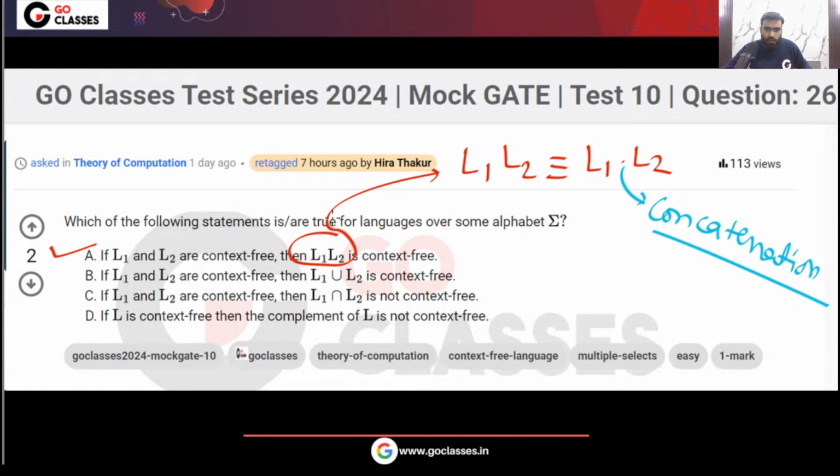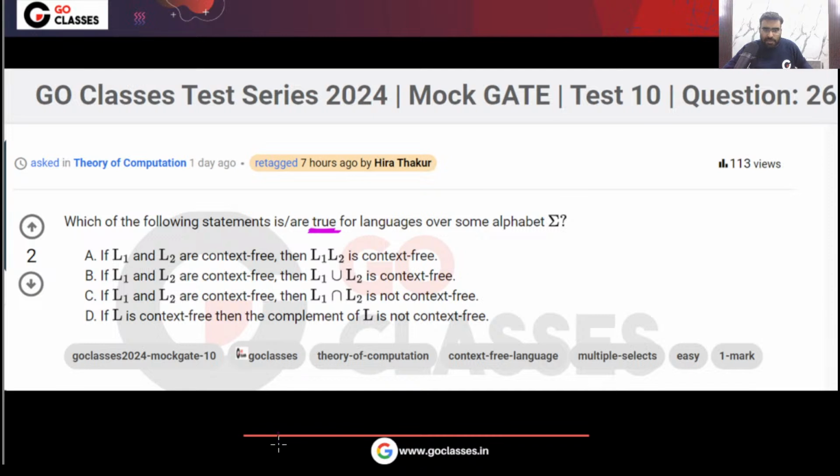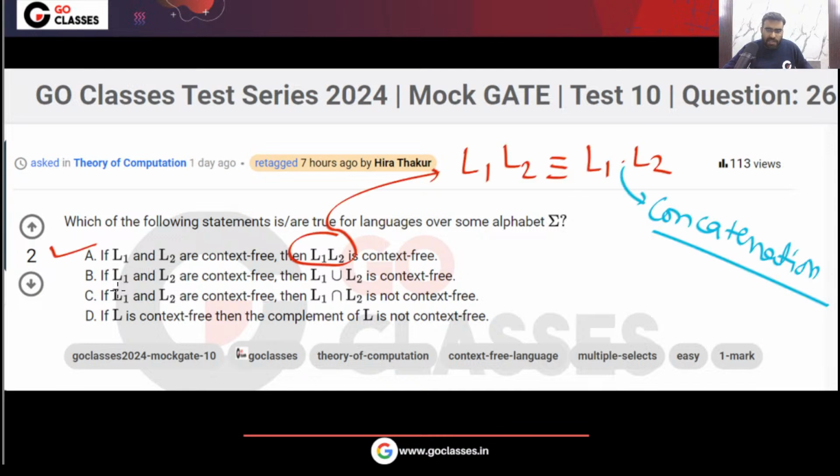The question is asking for the true statement. Remember, the question is asking for the true statement. So option A will be correct. If L1, L2 are context free, then their union will also be context free, because context free languages are closed under union. So option B is also correct.